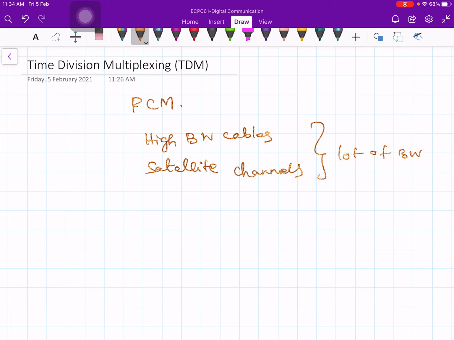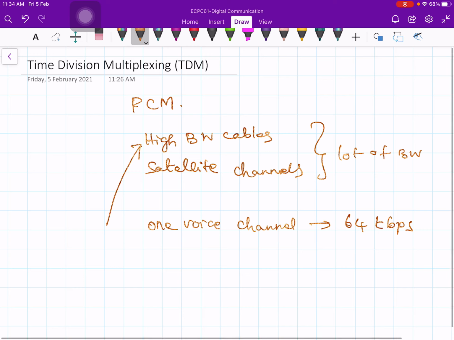We are only using up to 64 kilobits per second, not beyond that of the bandwidth. Therefore, even though you have high bandwidth cables, you are underutilizing them.